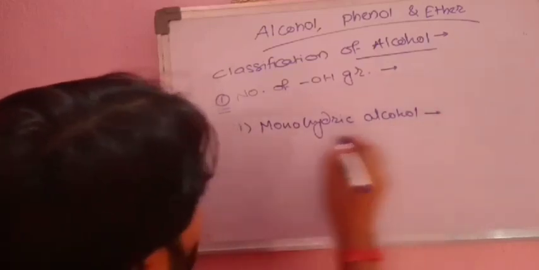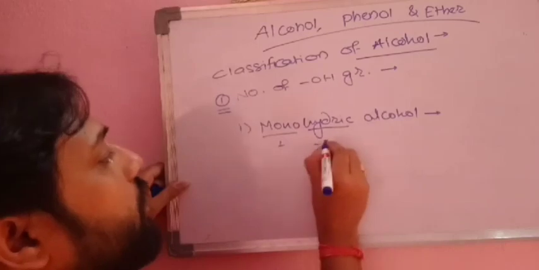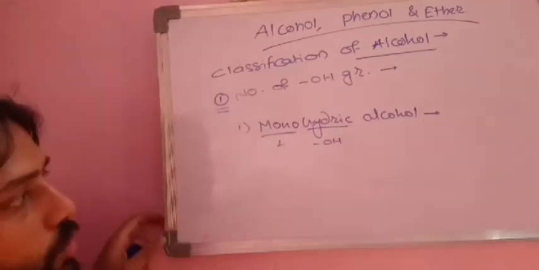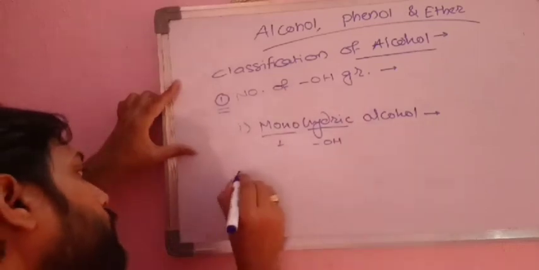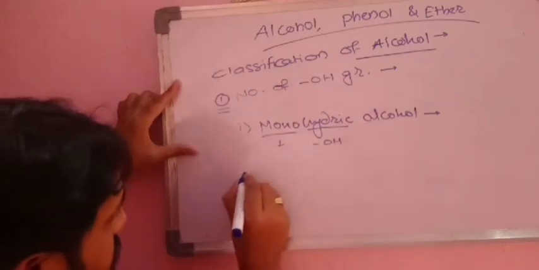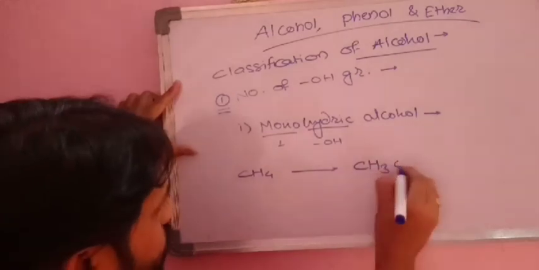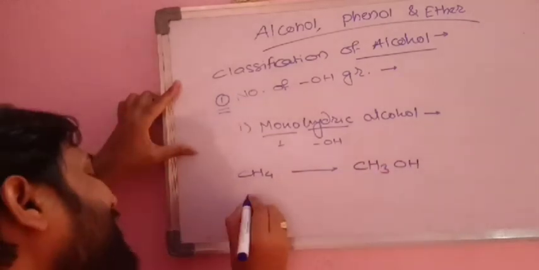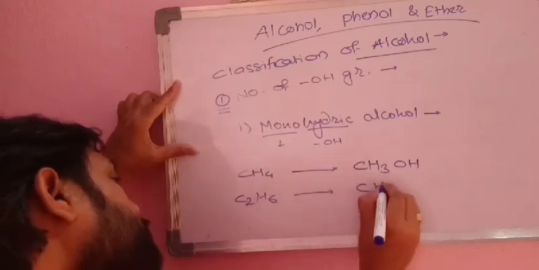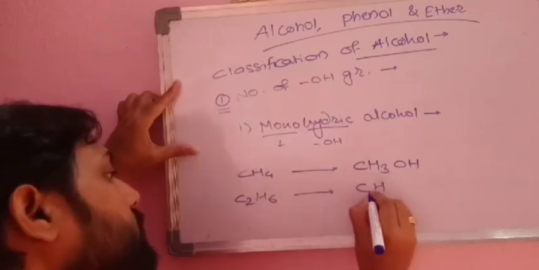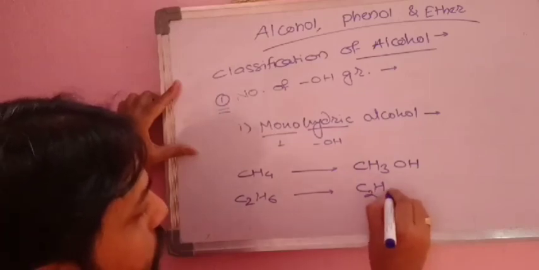What are monohydric alcohols? Mono means one, and hydric refers to the OH group, or hydroxyl group. So these alcohols are called monohydric alcohols. For example, CH4 was there, and we produce CH3OH from it. We have C2H6, and we can produce C2H5OH.